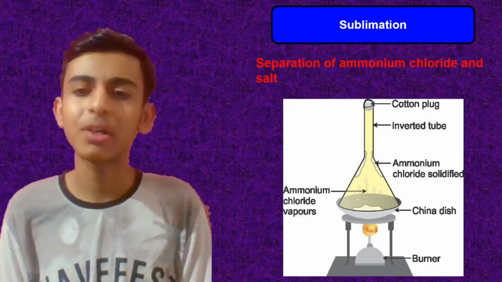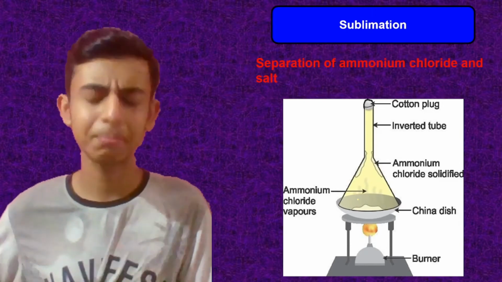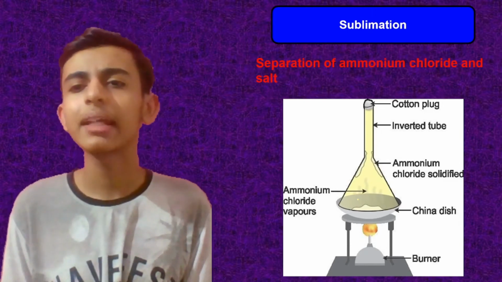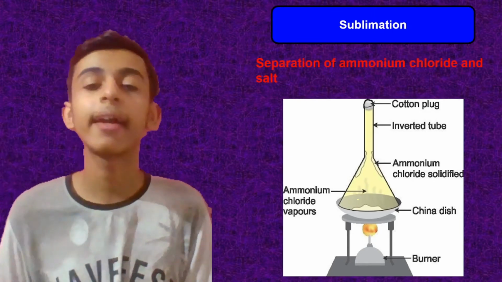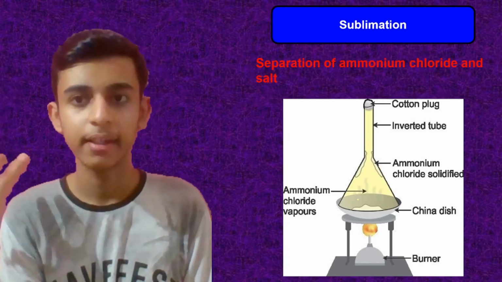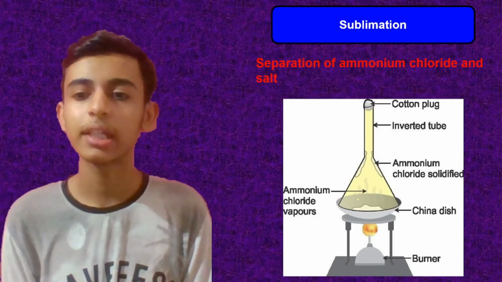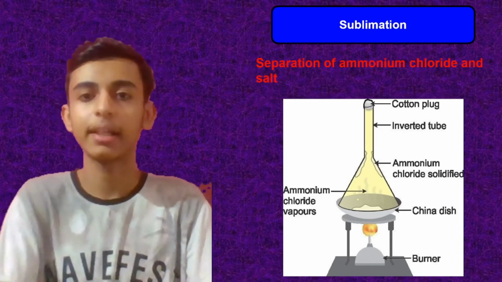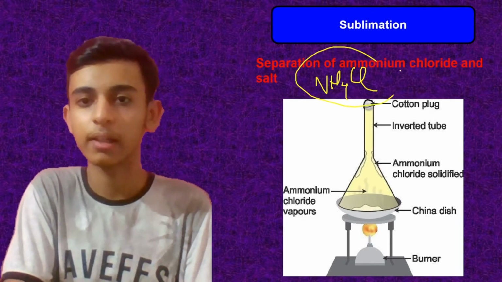Now first thing, sublimation is very simple. What happens in sublimation? It's quite simple, not very tough. See, there are some of the solids which directly get converted into gas. Okay, they are the sublime substances. Like for example, you can take ammonium chloride, that is your NH4Cl.